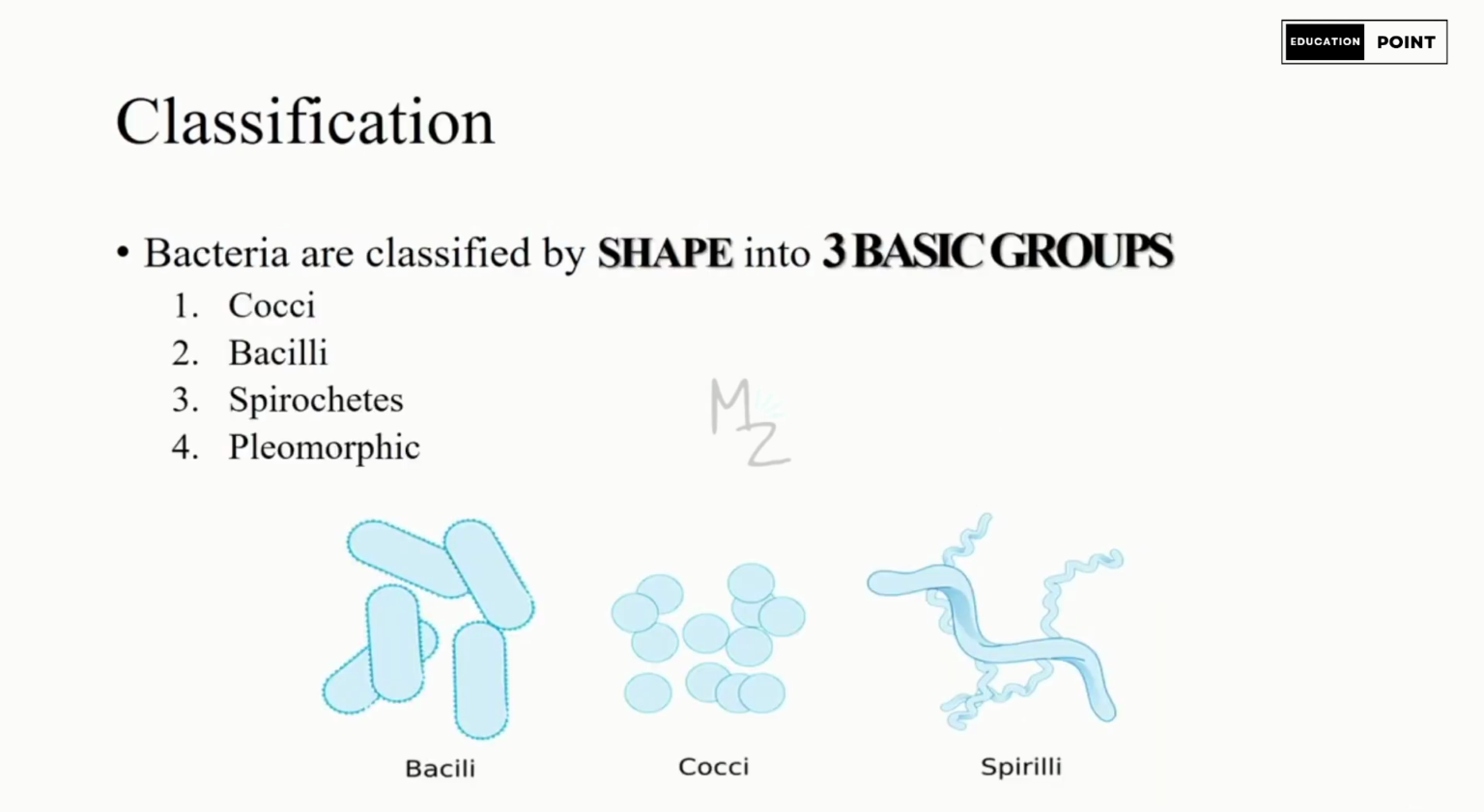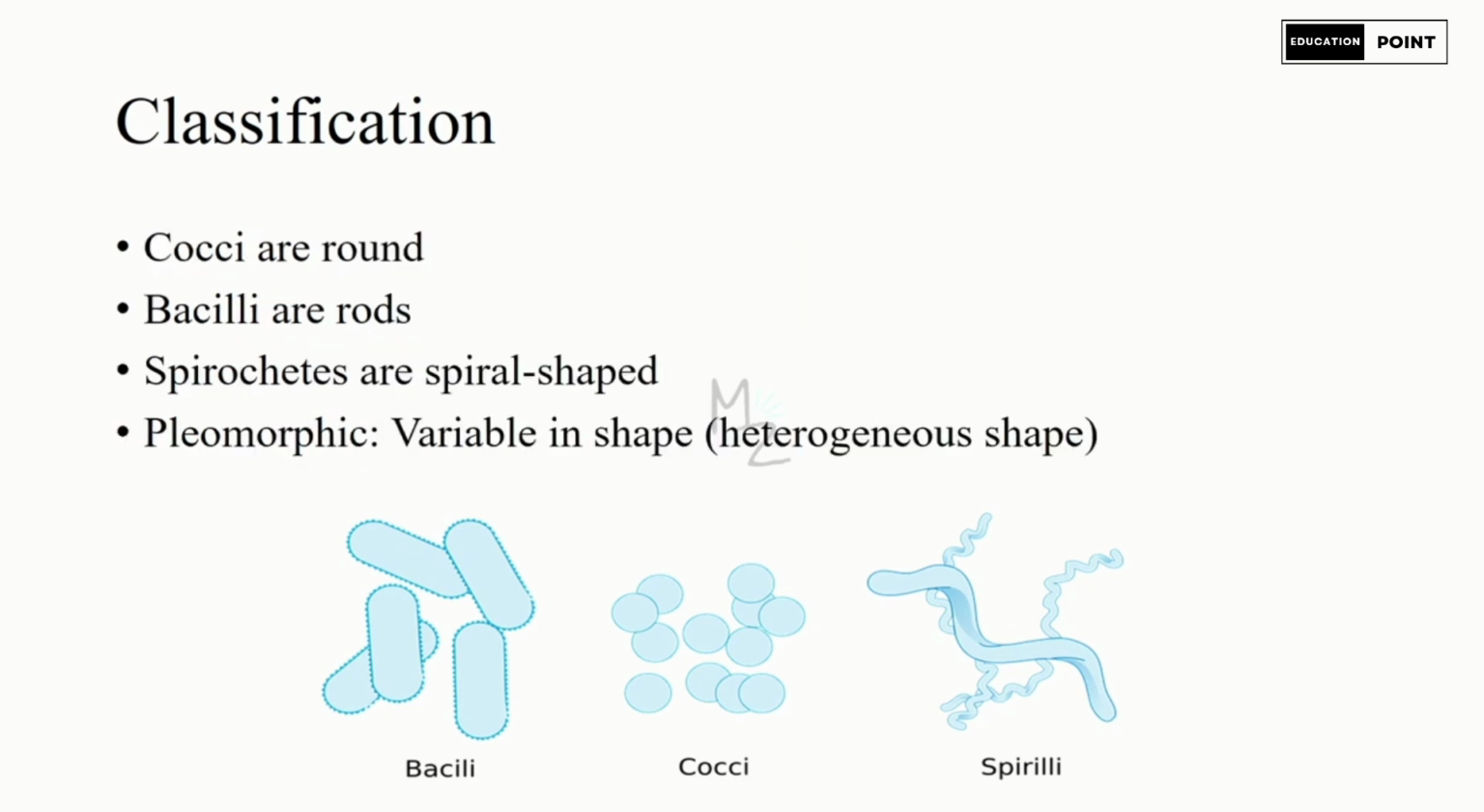Classification. Bacteria are classified by shape into basic groups. Number one, cocci, but in some places it is also pronounced differently. Number two, bacilli. Number three, spirochetes, which is also pronounced differently in some places, but you should choose the one you like. Number four, pleomorphic. The cocci are round, as you can see in the middle. The bacilli are rods, as you can see on the left side, and the spirochetes are spiral-shaped, as you can see on the right side.